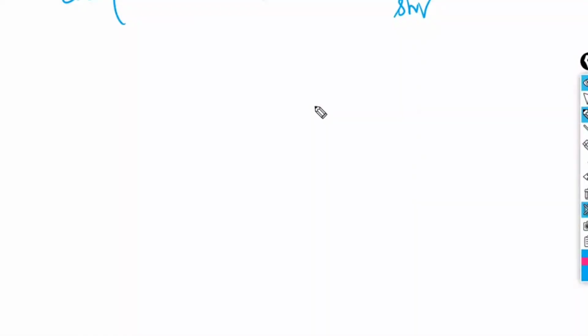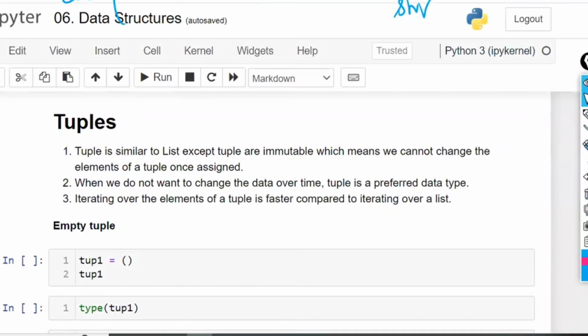I am not going to re-explain once again what is meant by indexing and what is meant by slicing. This was already completed in detail during the strings class. If you have missed the strings class, today's class will automatically be difficult for you. So every day's class is equally important, and every day's practice is equally important. So just complete the things on the same day.